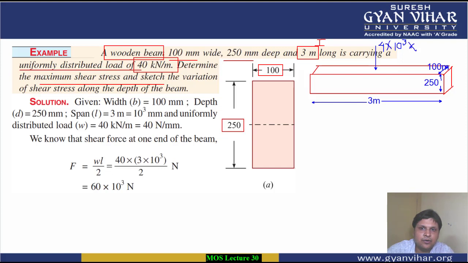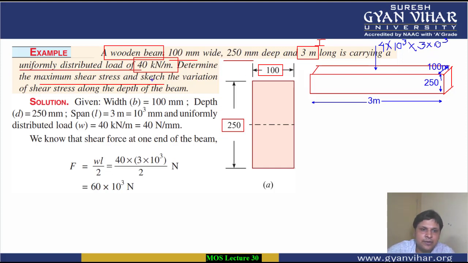So UDL is acting on the whole beam. This means that 4 into 10 to the power 3 into what is the whole length of the beam? It is 3 meter. So 3. All right, into 10 to the power 3, because again it is in meter, so in mm it will be 10 to the power 3. Now you are understanding, it is now clear somewhat.